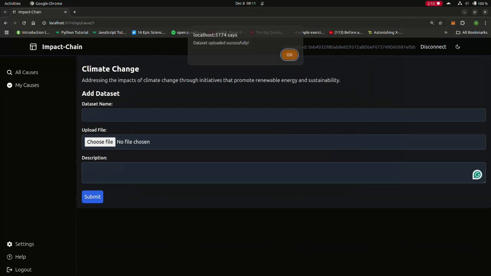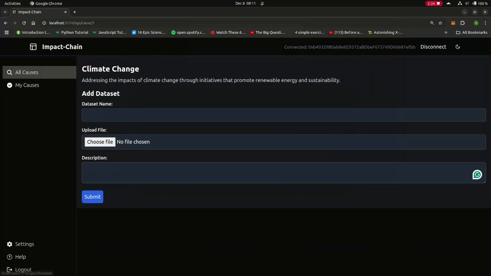We have used a Kave file system to store it on the blockchain, this decentralized storage system, so that nobody can actually tamper with the data that is being uploaded. And it can never change, so it maintains its credibility. So that is pretty much it. As soon as the wallet is disconnected, they are logged out.